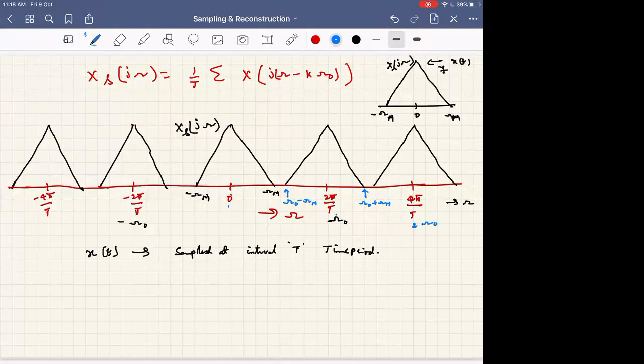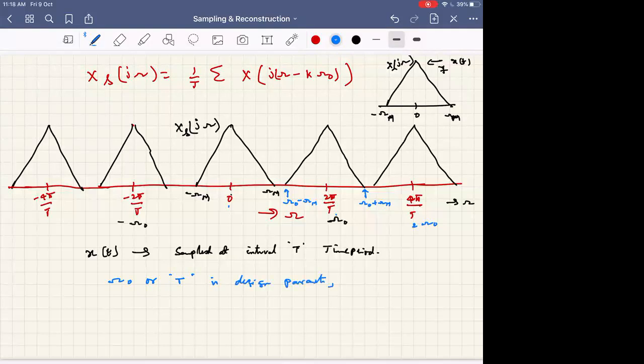Which is the design parameter here, which is in our hands among all the parameters? Omega naught, or more specifically, the time period T, capital T, is the design parameter.